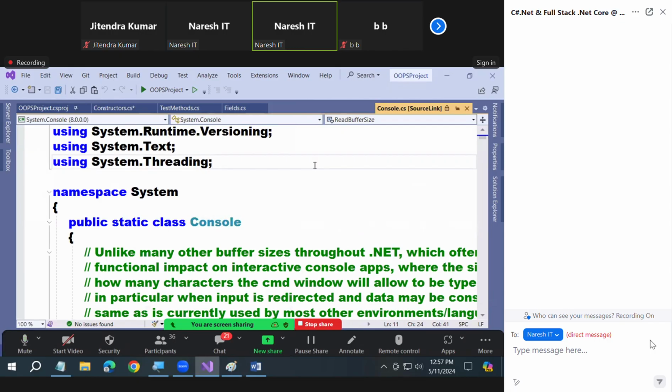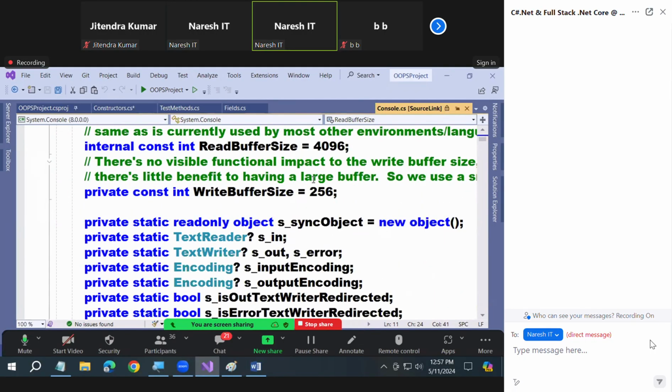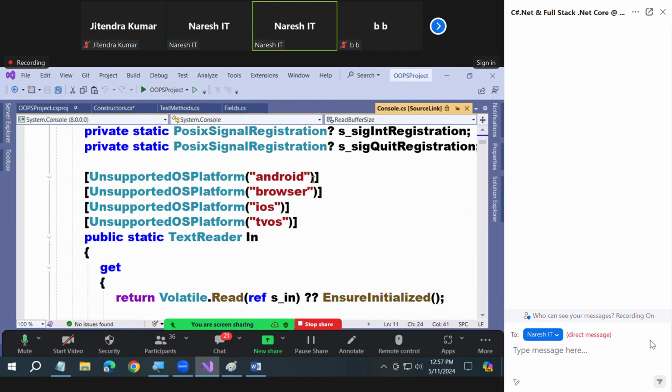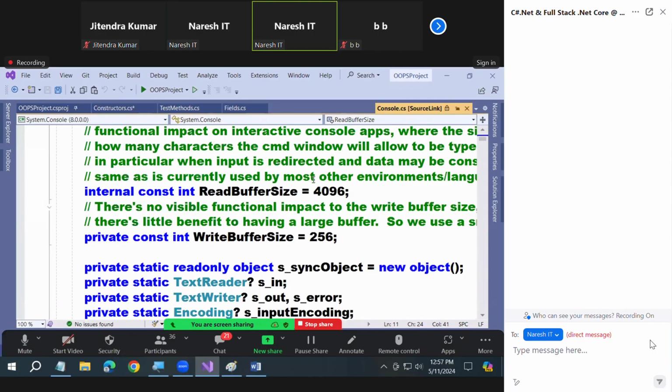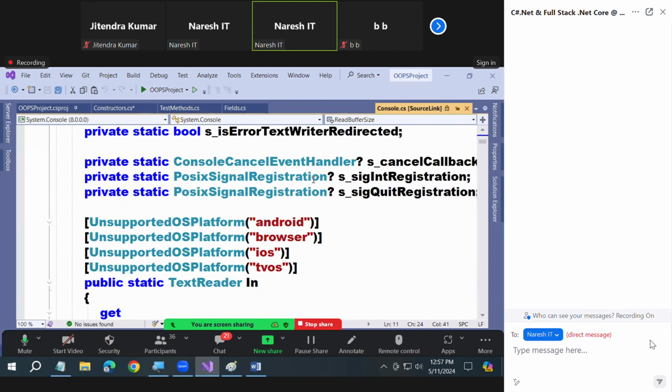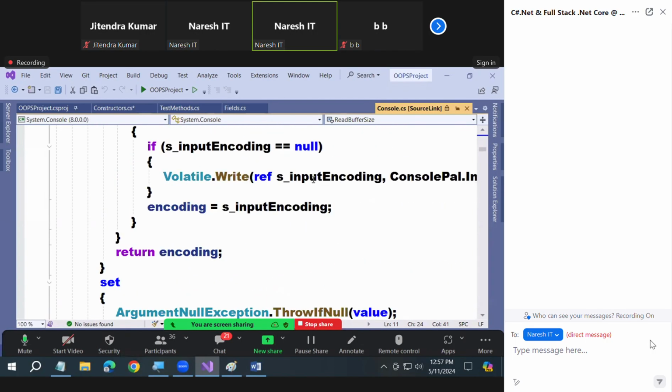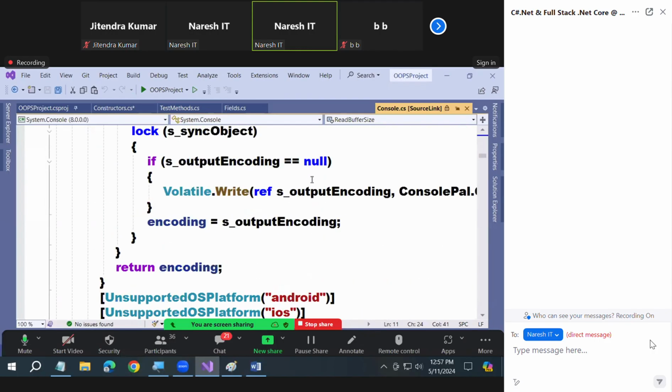Check it out. Remember, it was defined under the System namespace. And see the class: public static class Console. Verify that everything in this class will be either a constant or a static. Constant is also static only, right? So everything will be either a constant or a static only. You will find it. This is the source code of the Console class. Microsoft gives that for you.